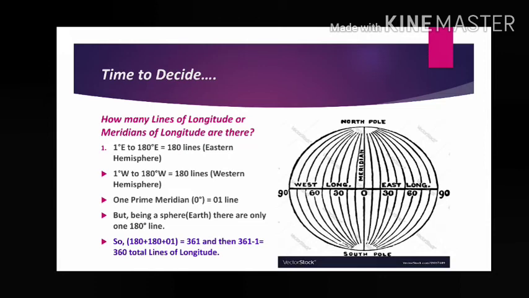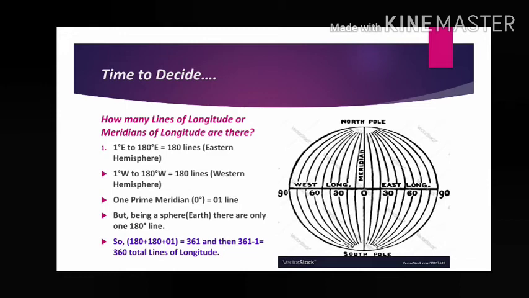Start from 1 degree east, 1 degree east to 180 degree east. So how many lines are there? 1 to 180, 180 lines in the eastern hemisphere. Again from 1 degree west to 180 degree west. That means 180 lines and one prime meridian equal to one line. So how many lines of longitude are there? 180 plus 180, 360, plus one prime meridian equal to 361.